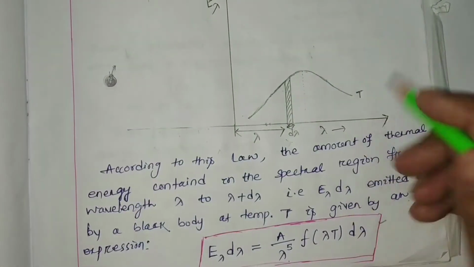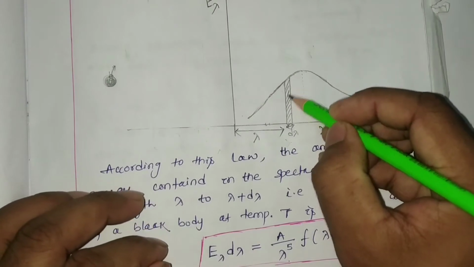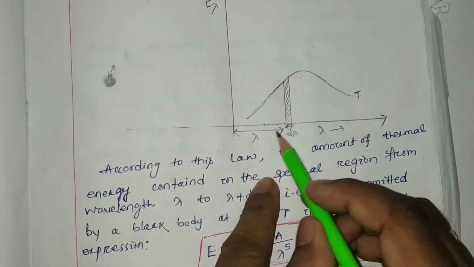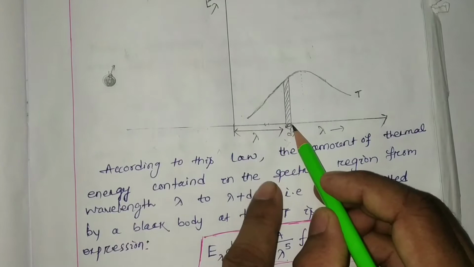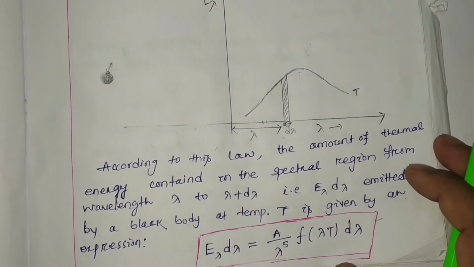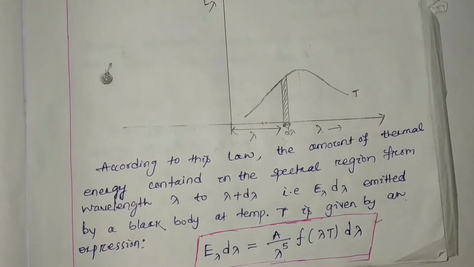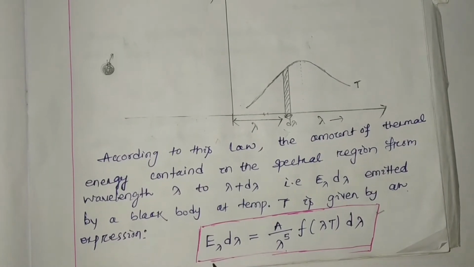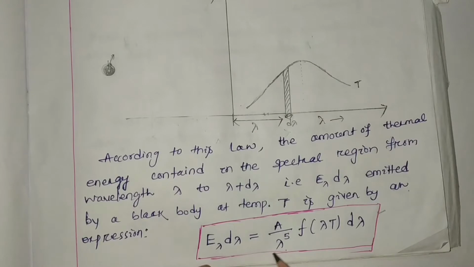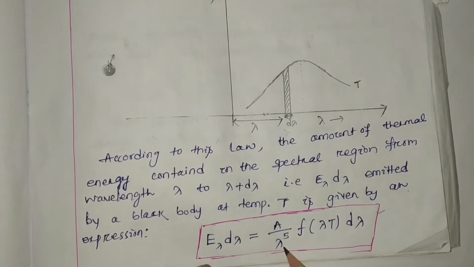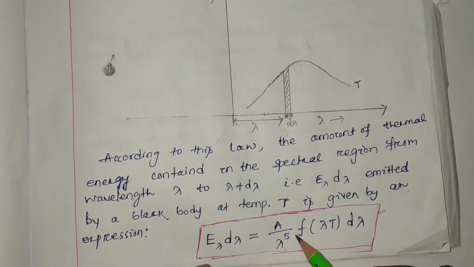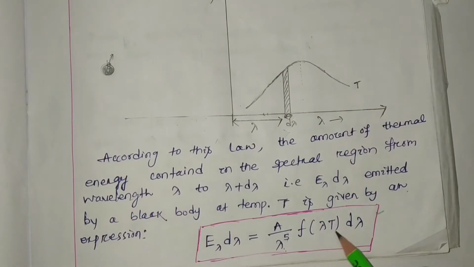So if we consider a small strip between lambda and lambda plus d lambda, then what will be the energy? That energy value will be represented by E lambda d lambda equal to A, a constant, by lambda to the power 5, times a function of lambda T, and d lambda.